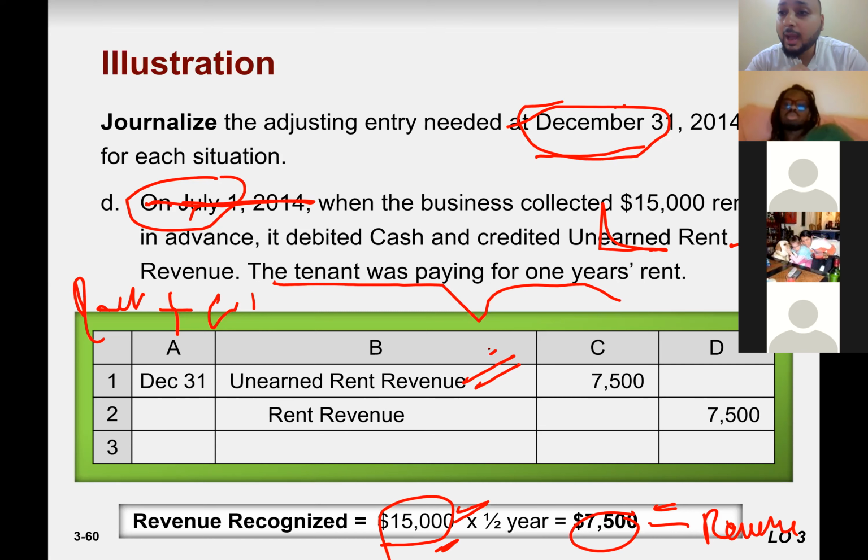But this is unearned. Our customer paid us in advance, not we paid our customer. So it means we are liable to deliver later. So we create a liability. So the nature is not asset, the nature is liability. So that's why we created unearned revenue as a liability, credited it.